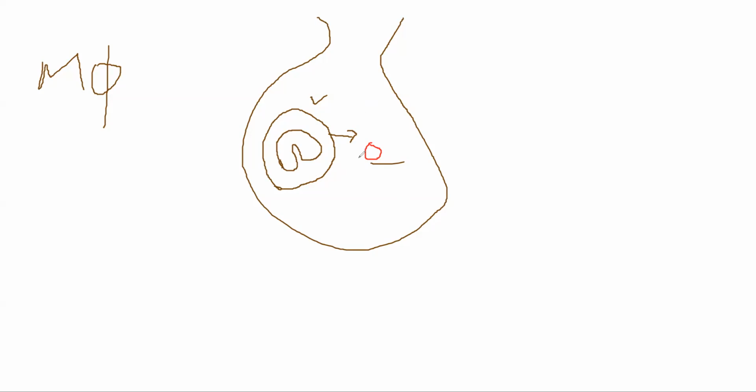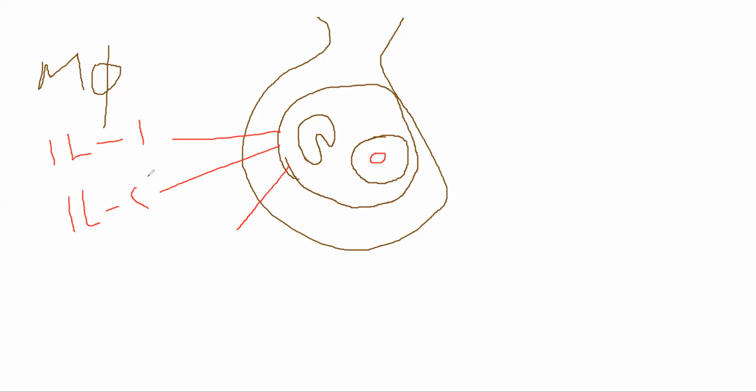Now here, whenever a macrophage engulfs a bacteria, let me draw it again in this way. So here you have the macrophage. Here is the nucleus of the macrophage. I hope you remember the mechanism of phagocytosis, but you will end up with a phagosome or an endosome with the bacteria inside it. All right, so that is how phagocytosis works. Whenever this bacteria is present inside, your macrophage in turn will start releasing three things. Okay, that will be interleukin 1, interleukin 8, and tumor necrosis factor alpha.